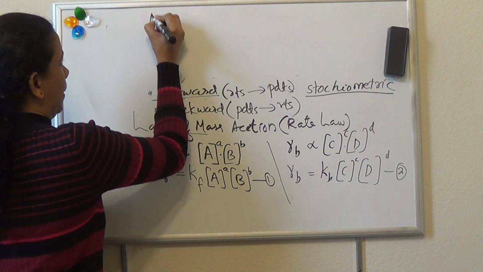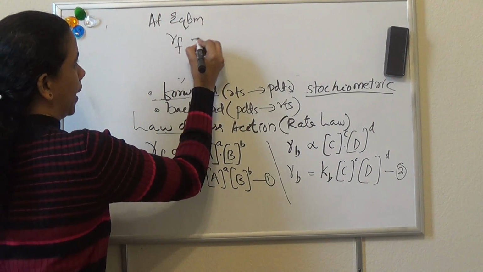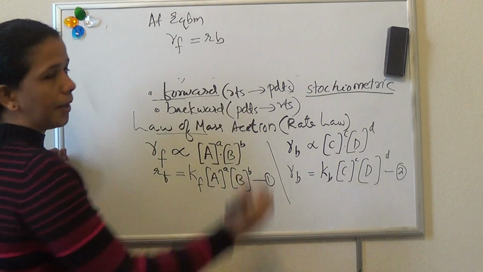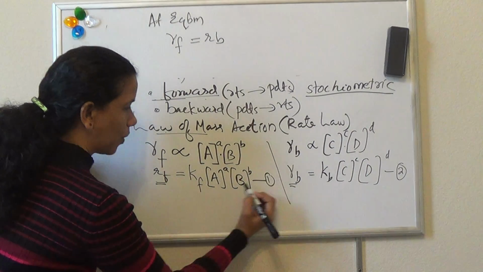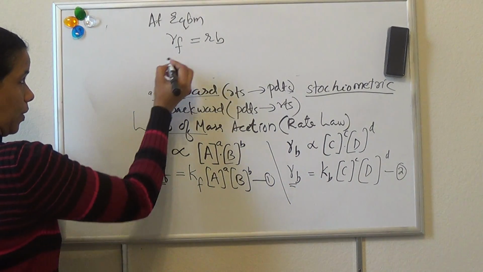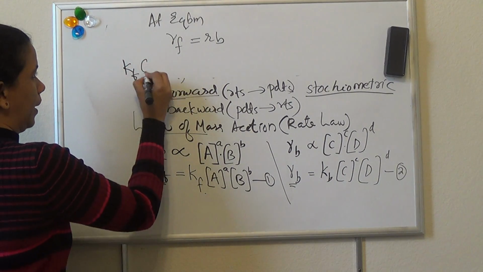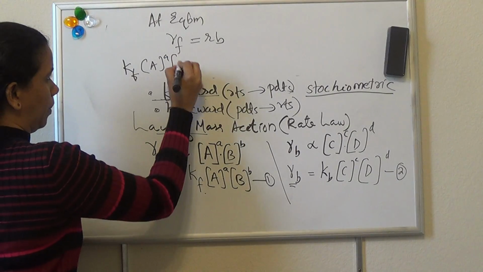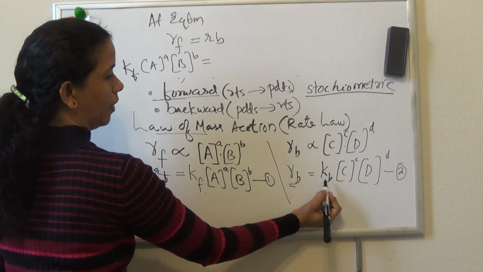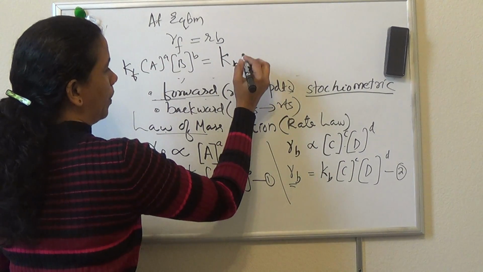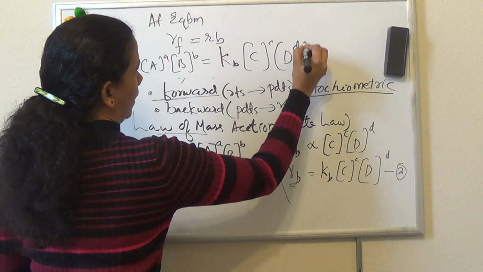Then we know that at equilibrium, the rate of forward reaction will be equal to rate of backward reaction. So the left hand sides are equal, and we can equate the right hand sides. Kf into [A] raised to a into [B] raised to b is equal to Kb into [C] raised to c into [D] raised to d.